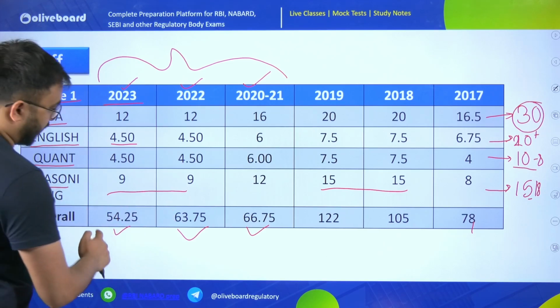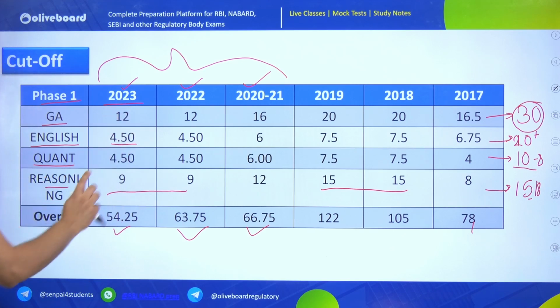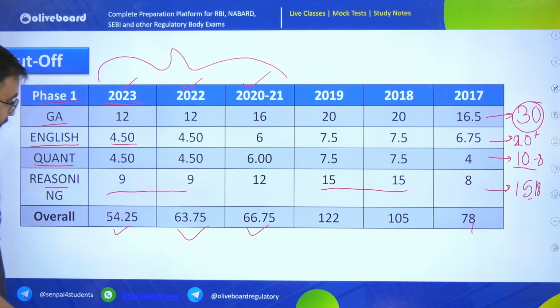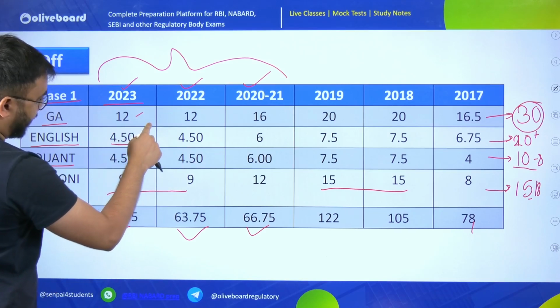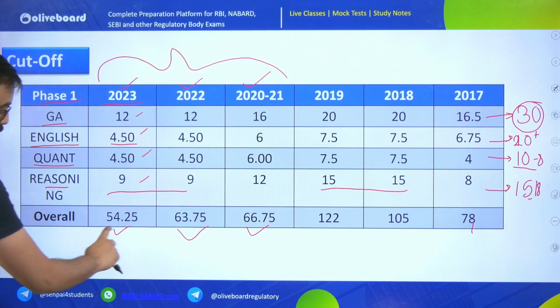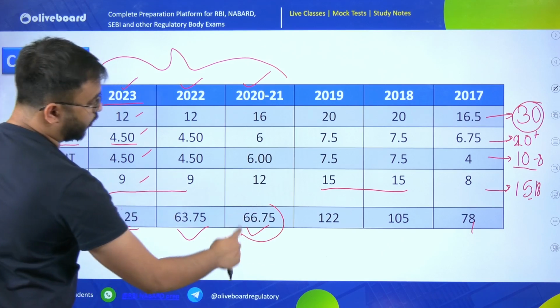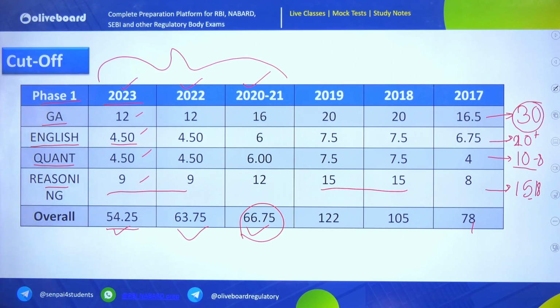Overall cutoff, if you see, is the addition of all of these subjects, whatever marks you will be getting. So you have to clear the individual sectional cutoffs and the overall cutoff also. In the year 2021, it was around 66, it became 63, and then it became 54.